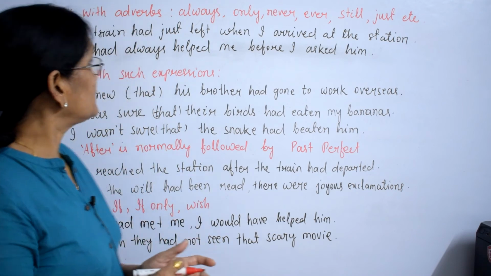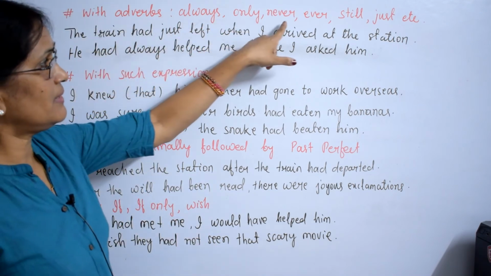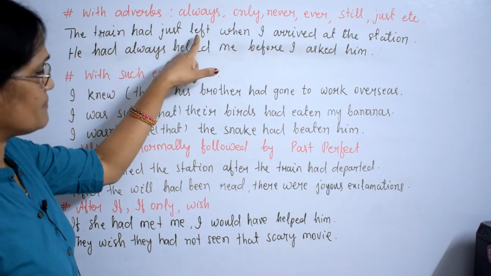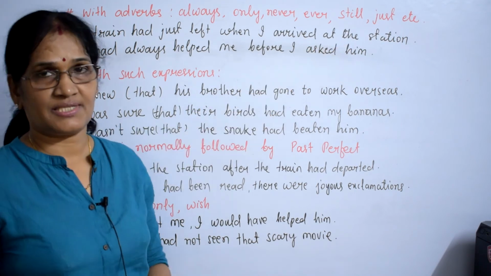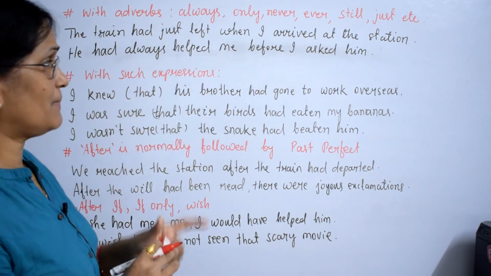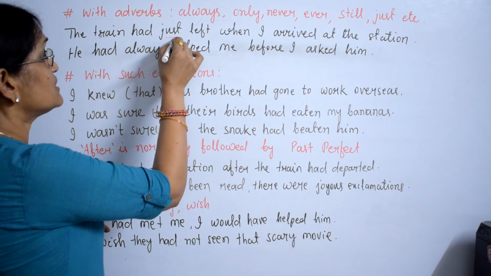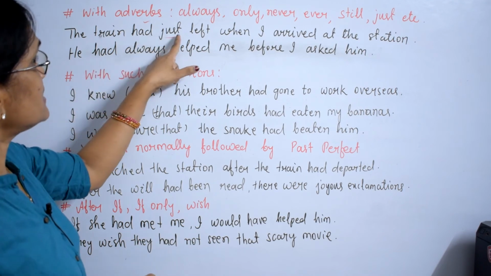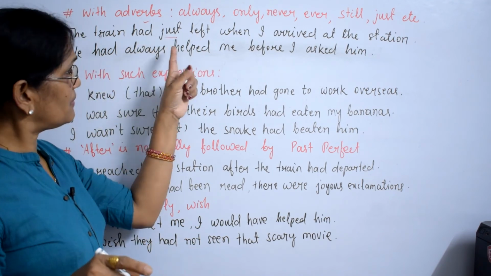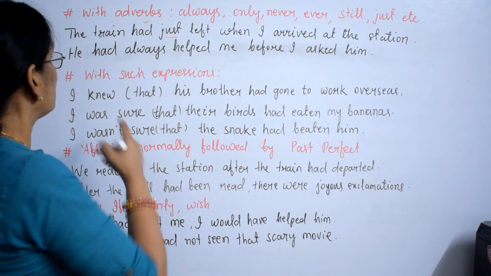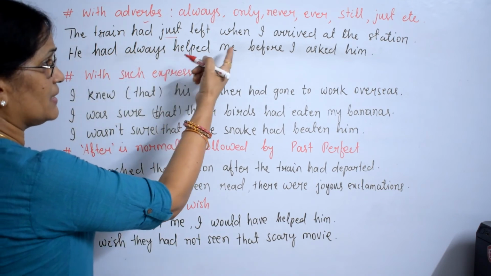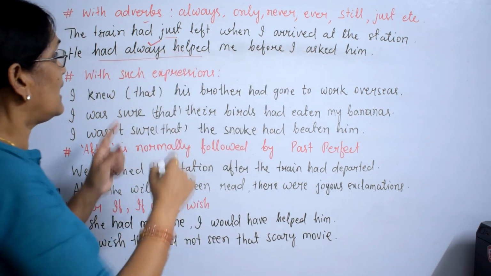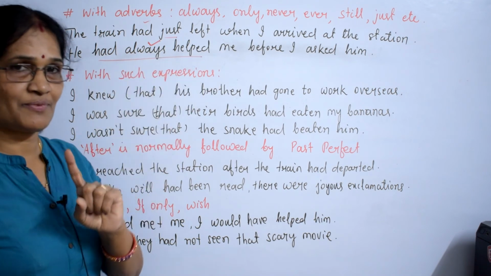We use past perfect with adverbs like always, only, never, ever, still, just, etc. The train had just left when I arrived at the station. Here two actions are expressed, you remember, and where you use just, there you use past perfect. The train had just left. And you also remember past perfect is used for the earlier action. He had always helped me before I asked him. With past perfect we use always, and for the earlier action we use past perfect.